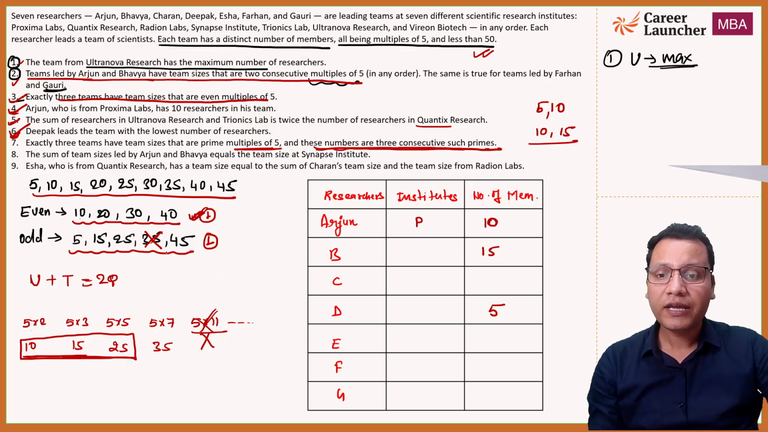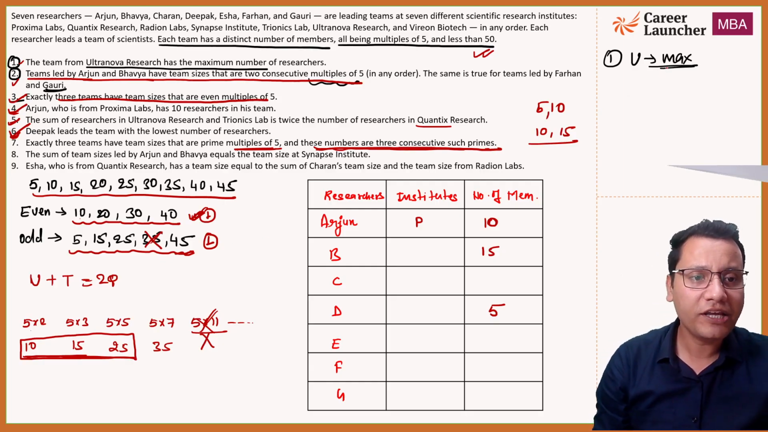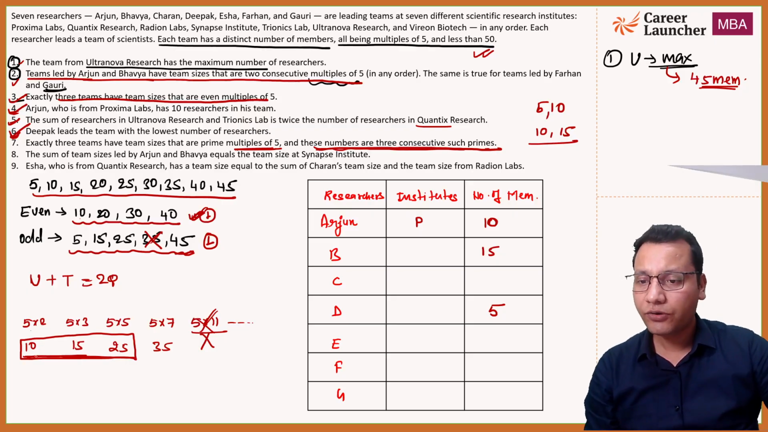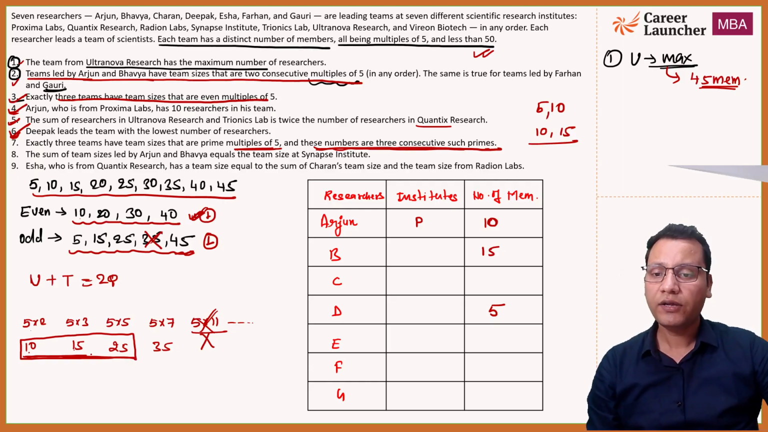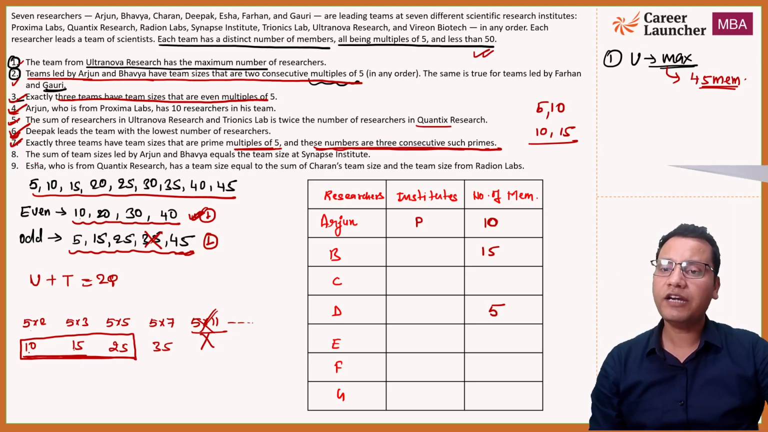That shows that 45 is the biggest number, सबसे बड़ा वाला नंबर 45 है. That means you will have 45 members, right? So we have 10, 15, 25, and 35 is eliminated, right? I think it is pretty much clear to everyone. So 7th is done. Now statement number 8.